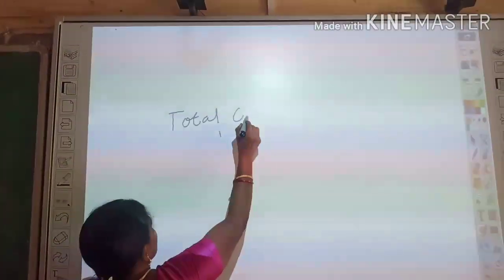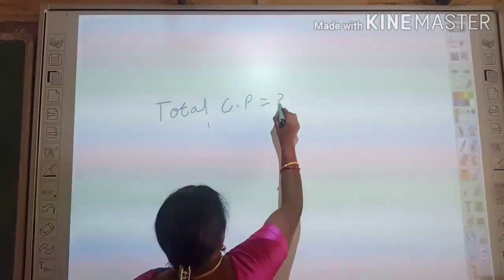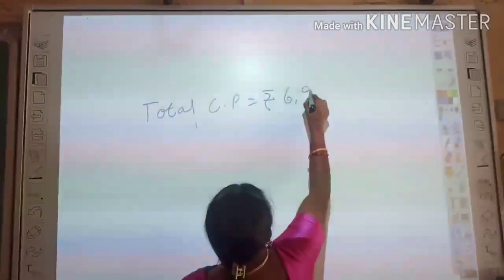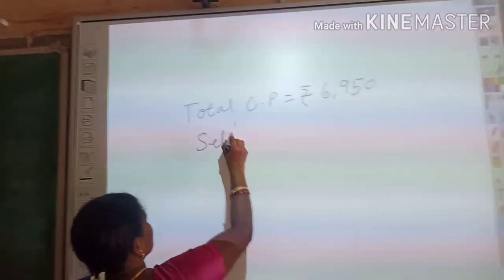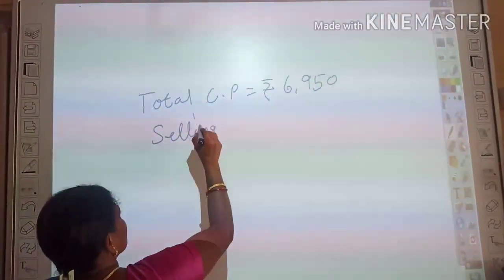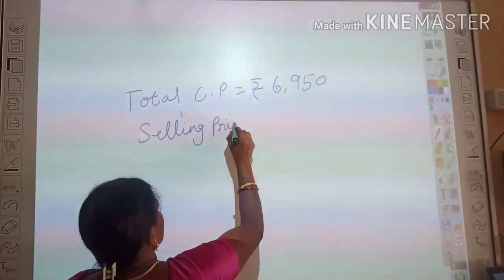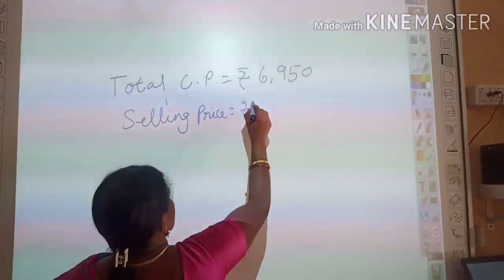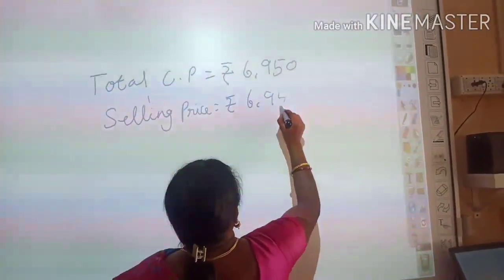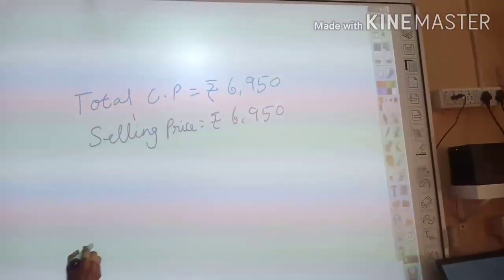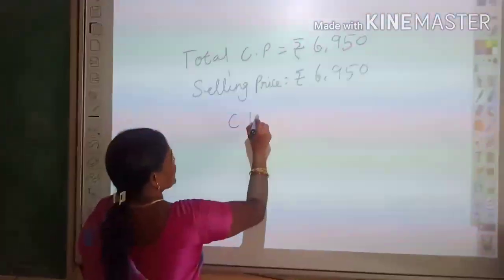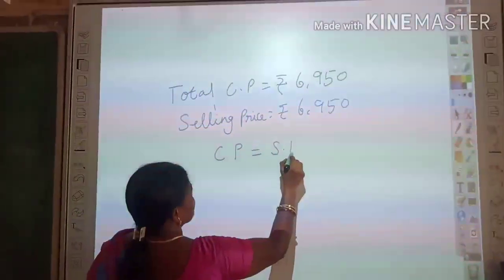Total cost price rupees 6,950. Then selling price rupees 6,950. Here both values are the same. So CP is equal to SP.